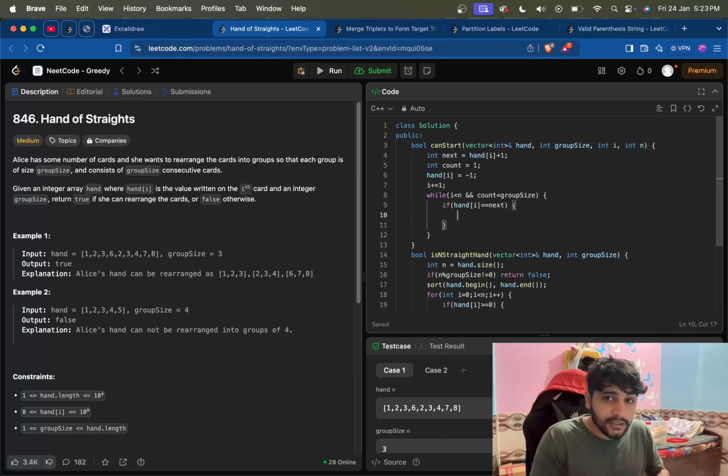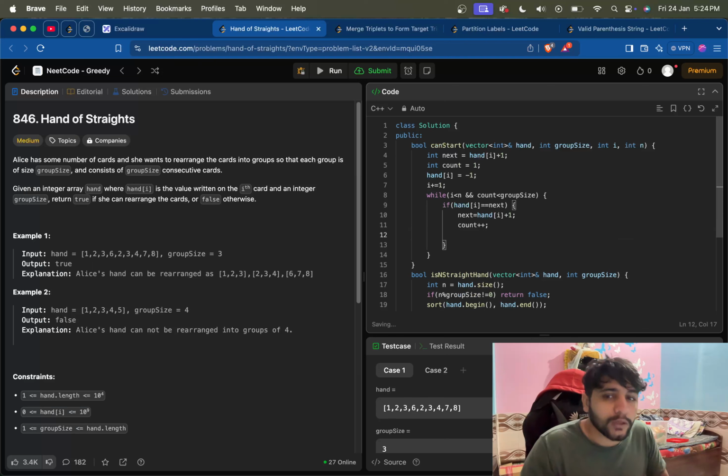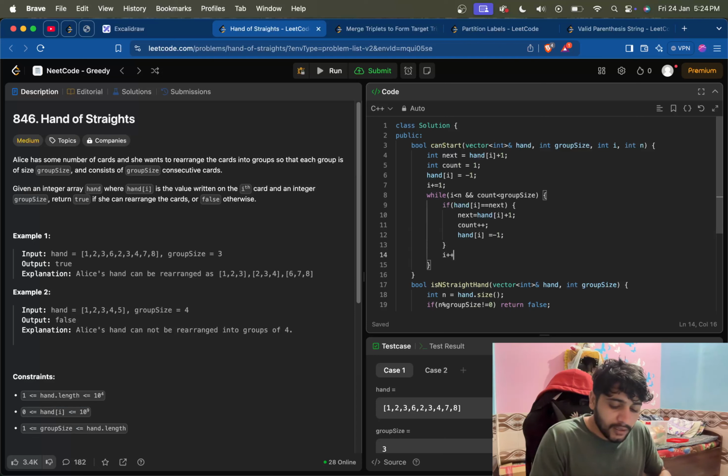Next element is also present, then we will do this: next is equal to hand[i] plus 1. We will increment the count, since we have found one more element. Fine. And what else we can do is the current node will be visited, so I'll put this as -1 and increment the i.